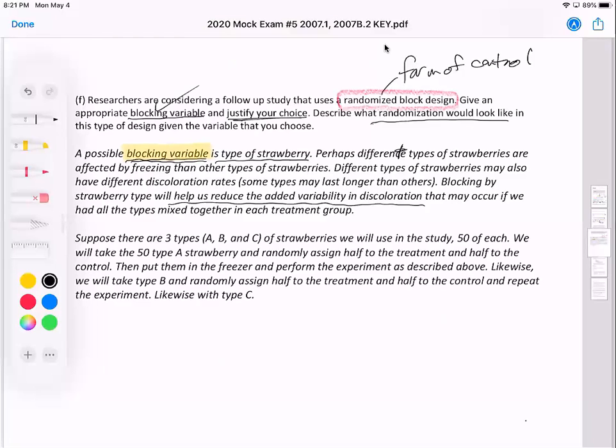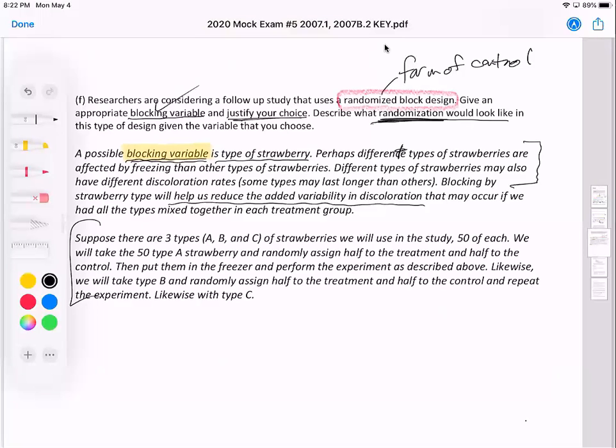And justifying my choice is saying basically this statement: why did I pick type of strawberry? Now, I guess you could have chosen another one. Maybe you could choose the weight of the strawberry. Maybe strawberries of different weights will discolor at different rates. So you'd have to use a little imaginary, creative thinking, I should say. But then I also wanted to review what randomization looks like in a block design. So that's what I do down here.